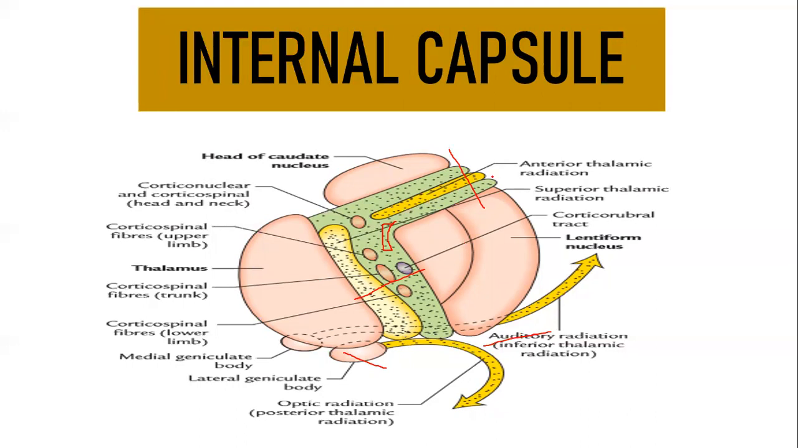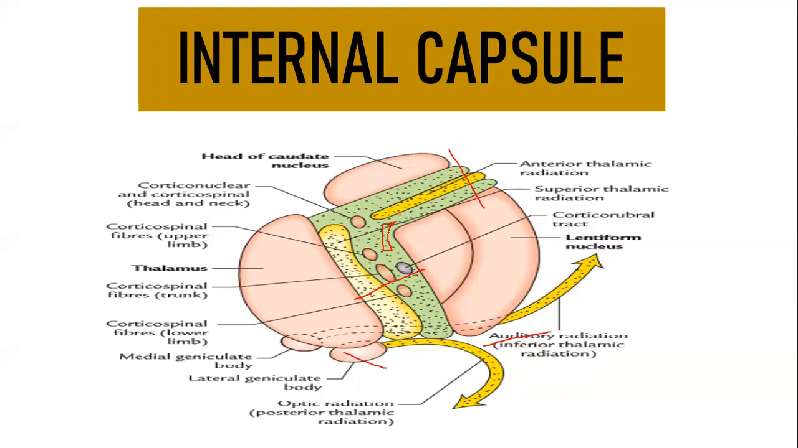If you take the anterior limb, I have put it right over the front. The first subdivision in an essay question will be parts and relations, which means you should state the part and how it is related. This is the anterior limb of internal capsule. It is related to the head of caudate nucleus and the anterior part of lentiform nucleus. So we have completed the first part and its relation.